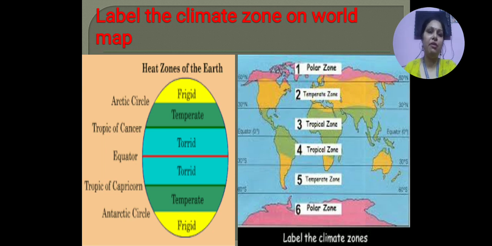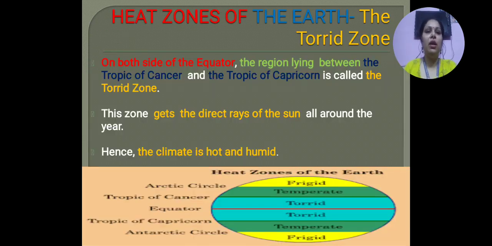Today we will discuss which countries lie in the polar zone, which countries of the world lie in the temperate zone, and which countries lie in the torrid zone or tropical zone. Now, heat zones of the earth: the torrid zone. We will discuss the torrid zone. As we have discussed, the region lying on both sides of the equator between the Tropic of Cancer and the Tropic of Capricorn is called the torrid zone.